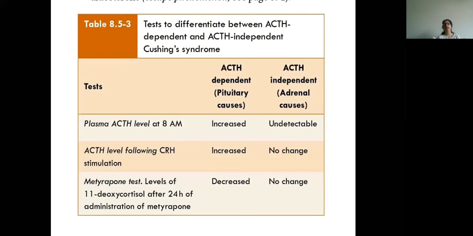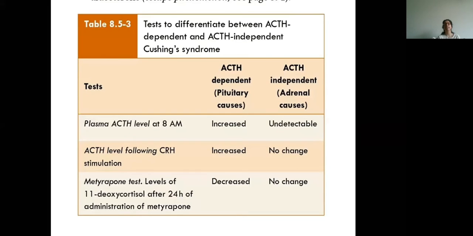As you know, the level of cortisol and ACTH are highest in the morning between 6 to 8 a.m. But after that peak level, it starts reducing. So if the cause is ACTH dependent, then the level of ACTH will be increased even after that time, but it will be undetectable in cases of ACTH independent Cushing's disease.